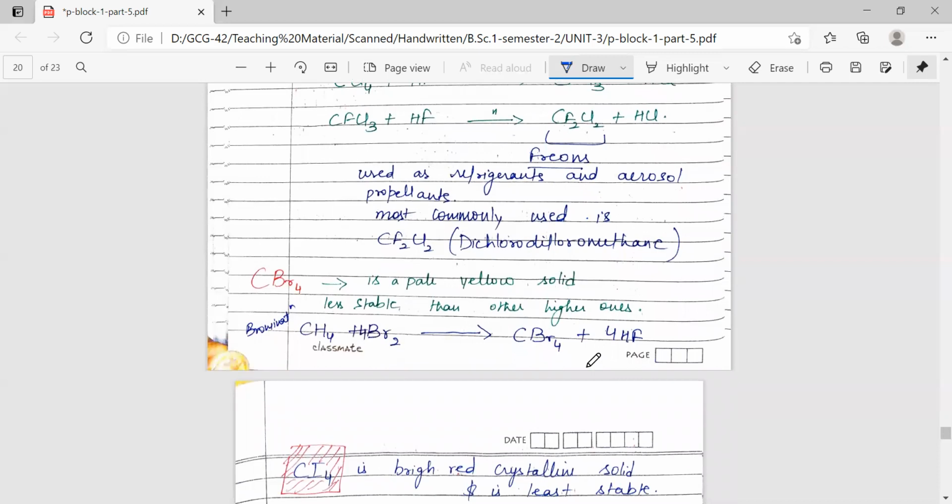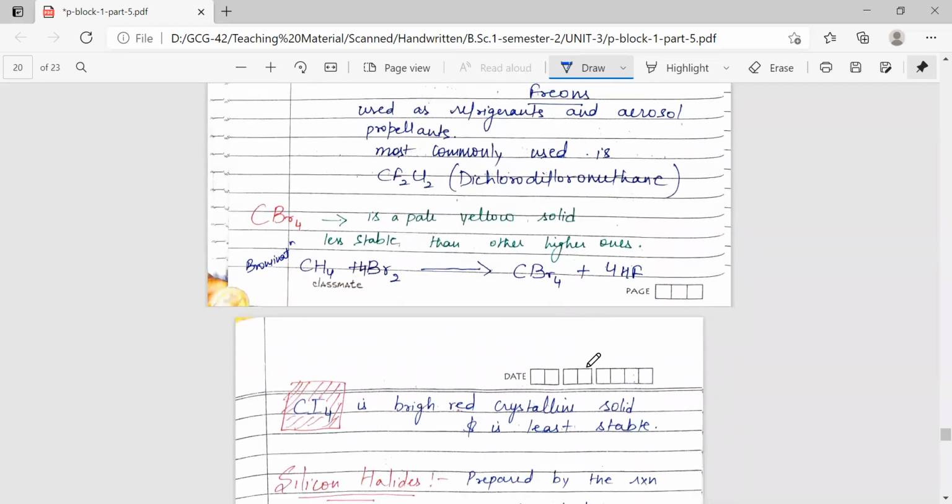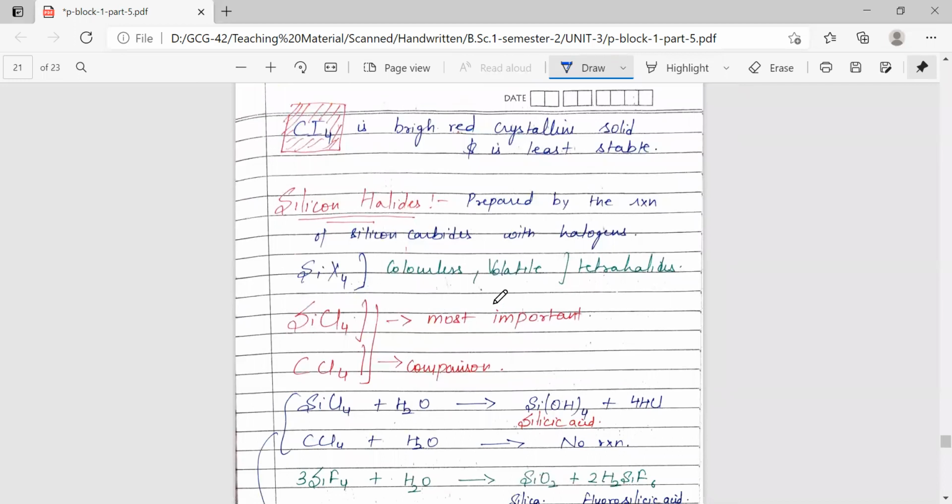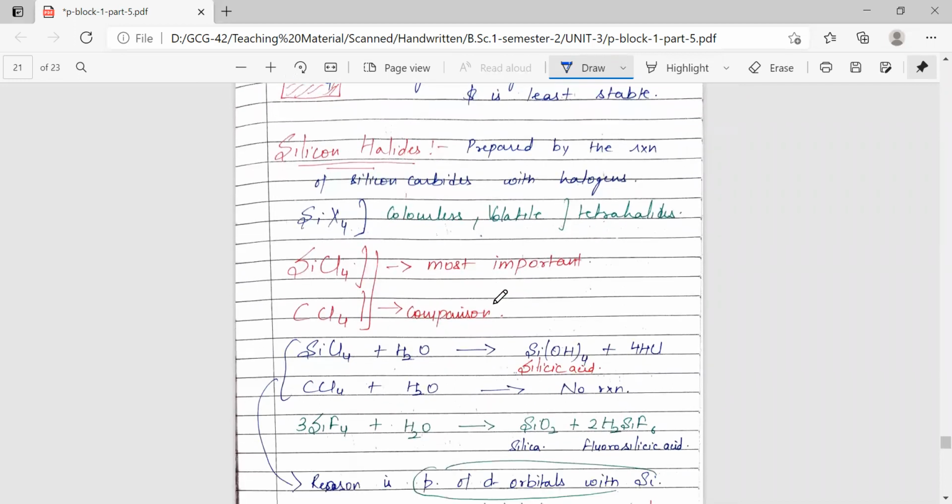Next one is CBr4. It is a pale yellow solid, less stable than the higher members. It is prepared from the bromination of methane. And CI4 is a bright red crystalline solid. This is the least stable. Now coming to silicon halides, the most common one is SiCl4.